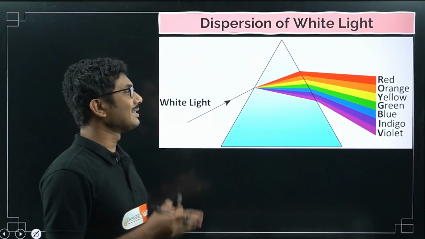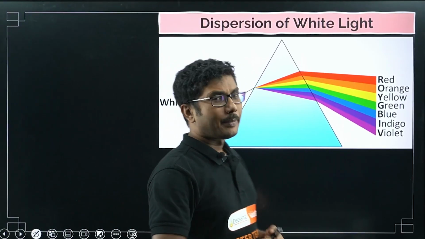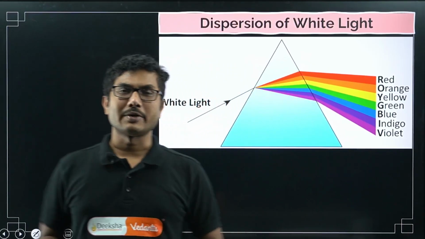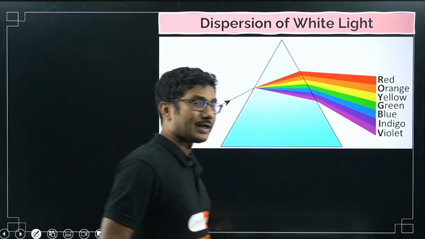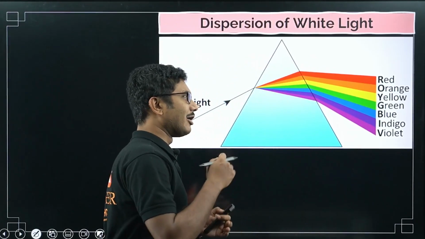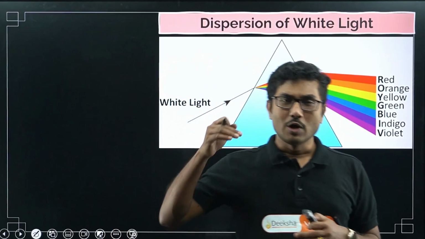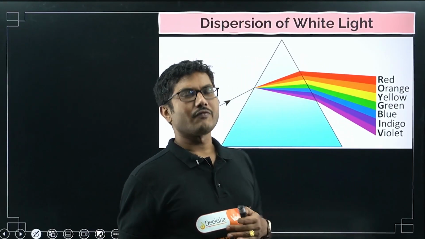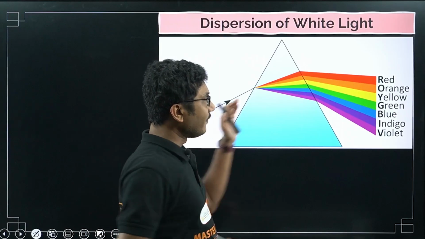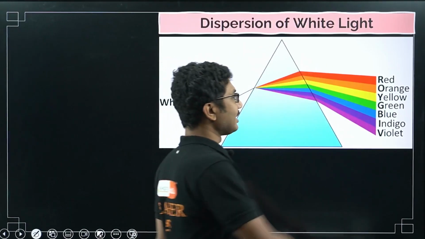Not all the colors are clearly visible, but you can check that in a perfectly dark room, in perfect conditions, using a perfectly bright white light, these 7 colors can be seen. But in our normal day-to-day life, if you do the experiment, you might not find all 7 colors due to various factors. But if you do it properly, you will get all 7 colors.